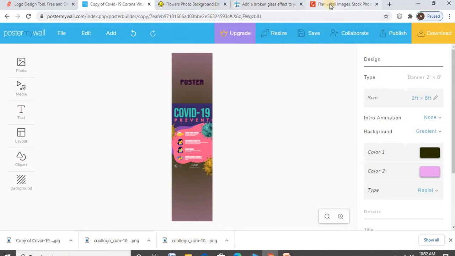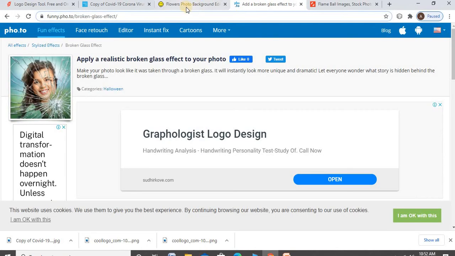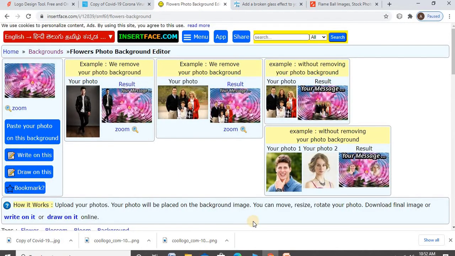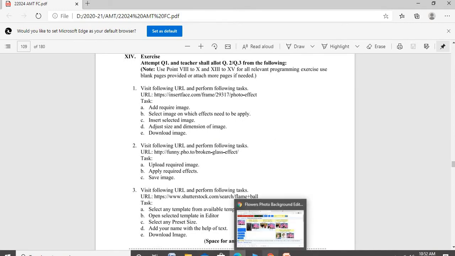Okay, I have already opened it. First question. I think this is the first question. In the first question, add the required image and select the image on which the effects are applied. Okay, change it.